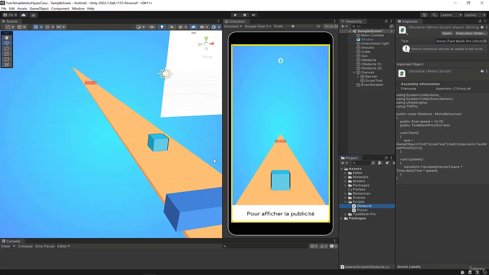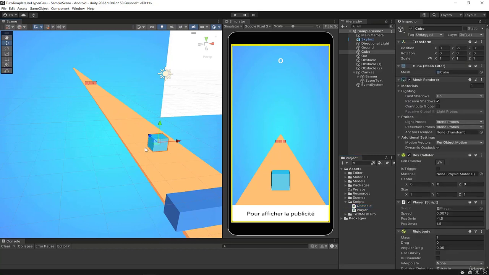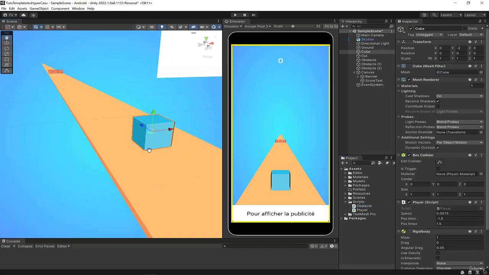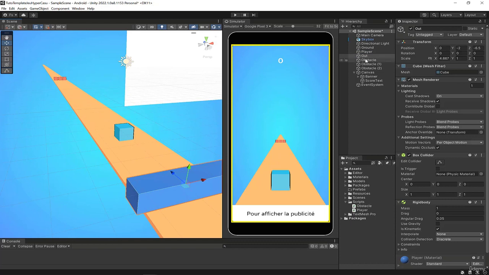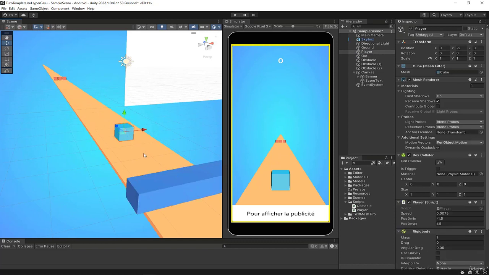If you look closely, here we have an object, which is not named. I'll name it right now. It's called Cube. I name it Player. And we have an object here, which is called Out. Again, remember the name of your objects, it's very important.